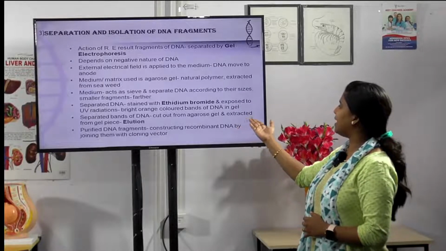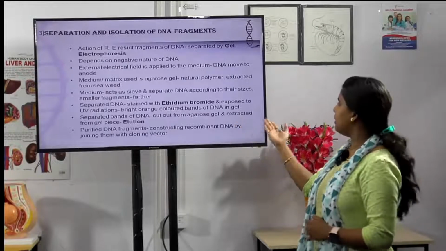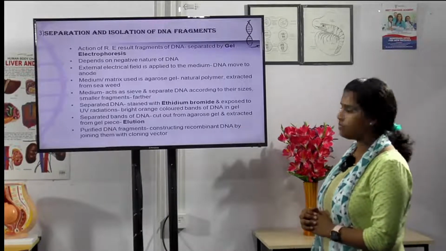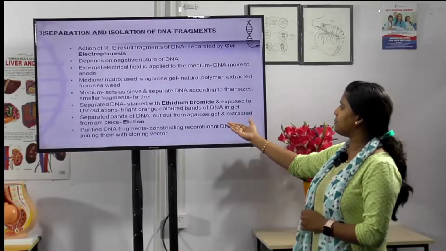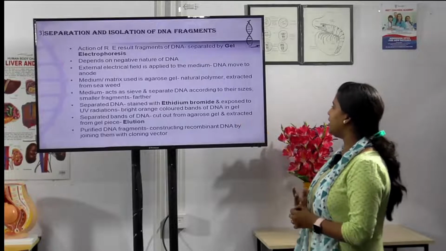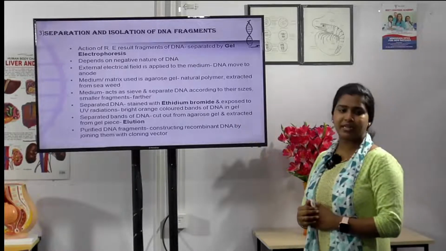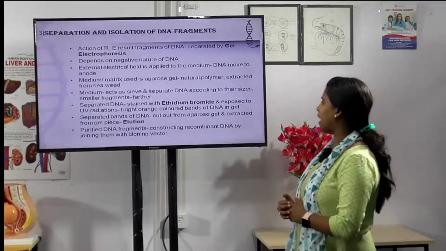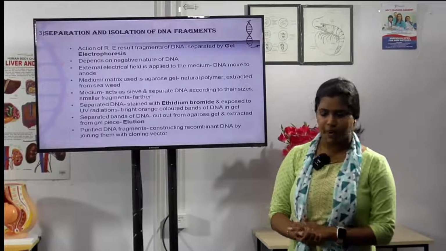The separated DNA is stained with ethidium bromide and exposed to UV radiation, and bright orange bands of the DNA appear in the gel. After staining, the separate bands of DNA are cut out from the agarose gel and extracted from the gel piece, which is called elution. And last, the purified DNA fragments are used for construction of recombinant DNA by joining them with cloning vectors.